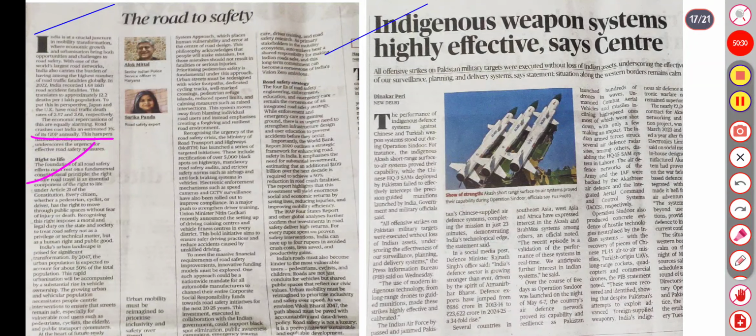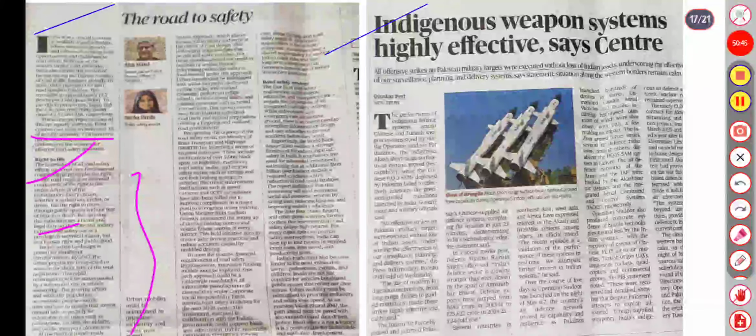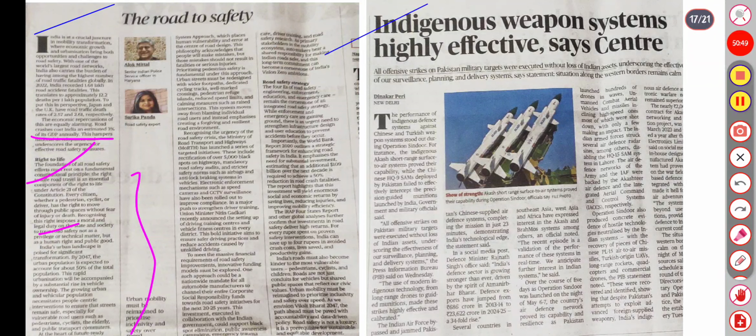The foundation of all road safety must be the fundamental constitutional principle that road safety is an essential component of the right to life. Under the Constitution, every citizen, whether pedestrian, cyclist, or driver, has a right to move through public spaces without fear of injury or death. India's urban landscape is poised for significant transformation. By 2047, the urban population is expected to be about 50% of the total population, and this rapid urbanization will be accompanied by a substantial rise in vehicles. So proper action should be taken so that a person can move freely without any fear of death.